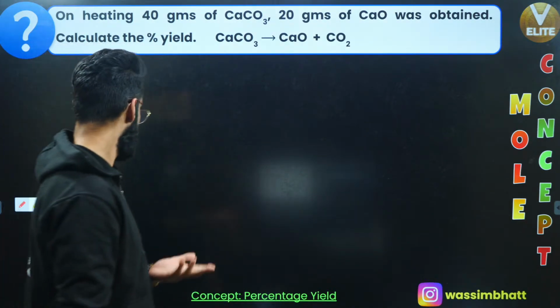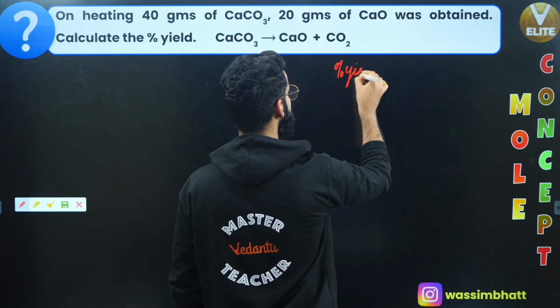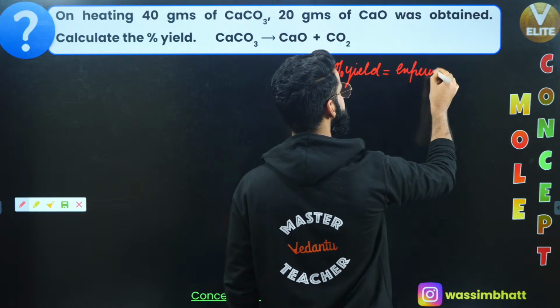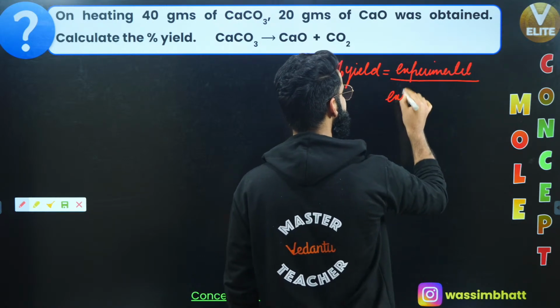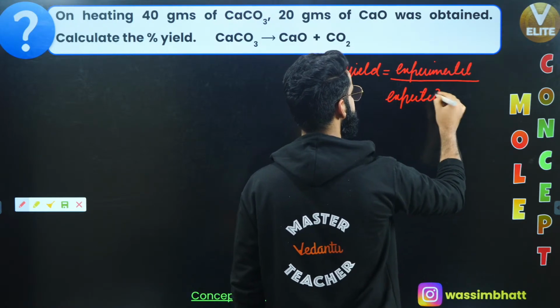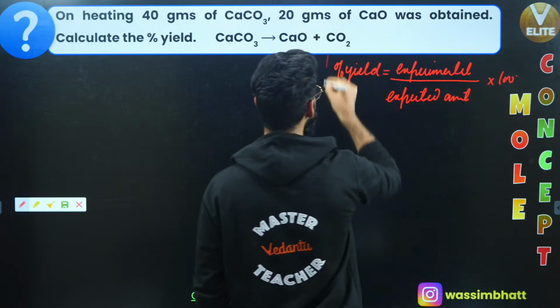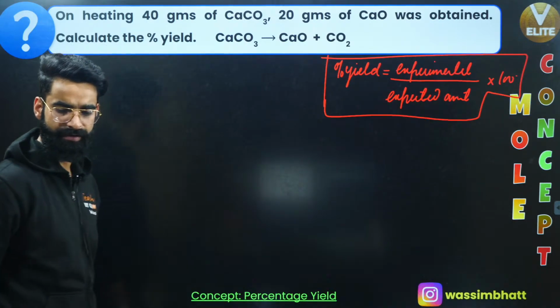I hope you remember how to calculate percentage yield. There is a formula to calculate percentage yield if you remember, correct? Percentage yield is always equal to experimental amount divided by expected amount multiplied by 100, yeah?